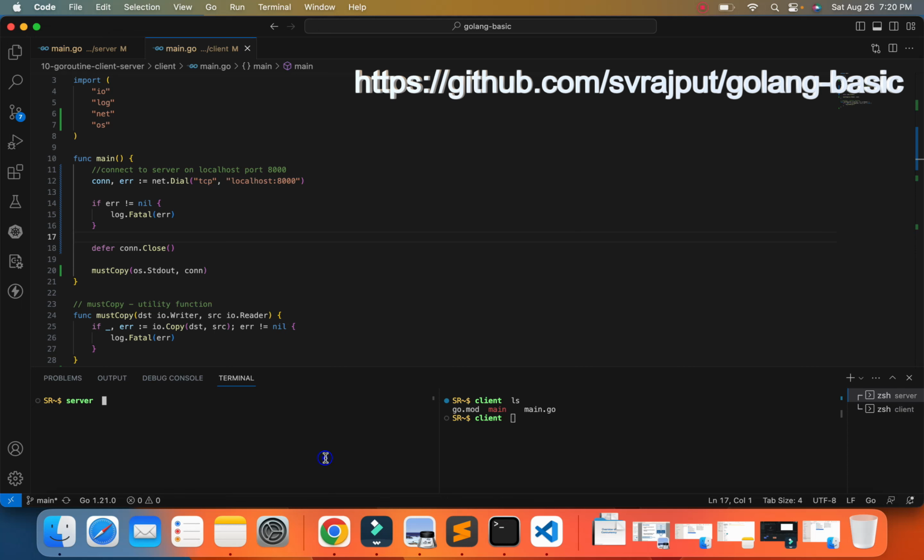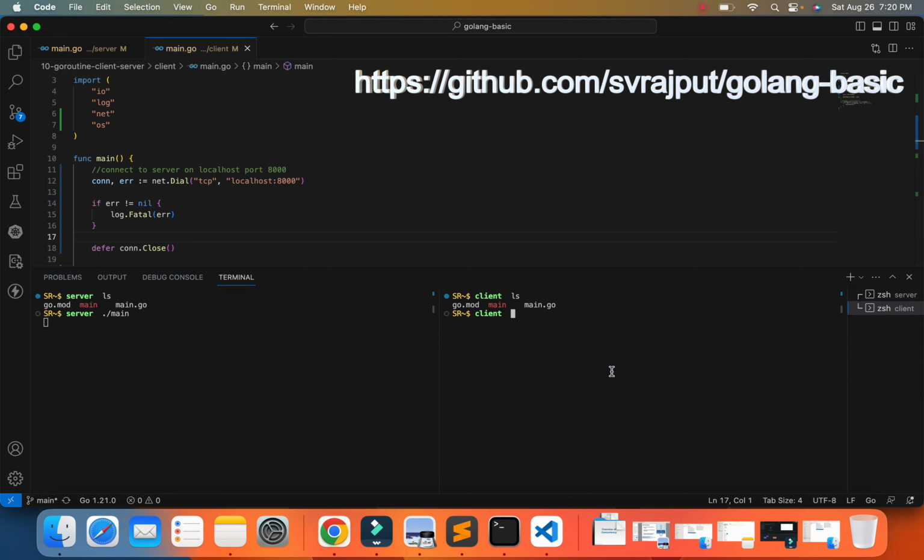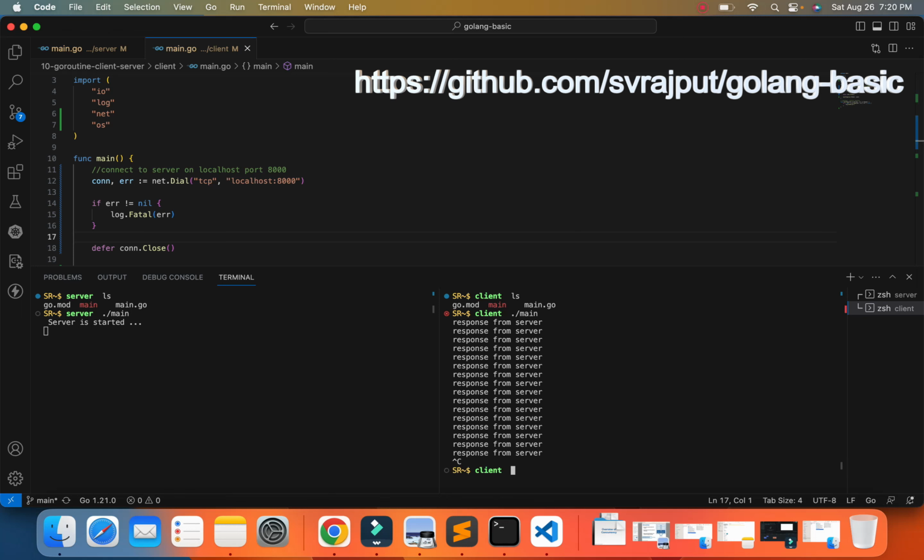So let's start the server. Okay, our server object is started, and we will send the request. Okay, so our program is running and we are getting the response from the server as well. Okay, so now let me go ahead and stop both objects.